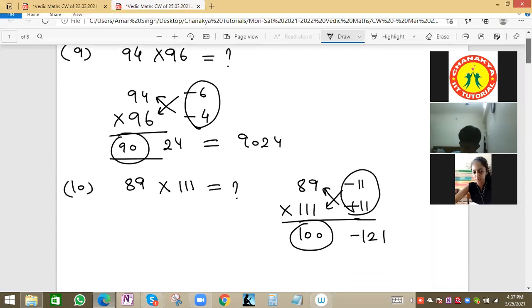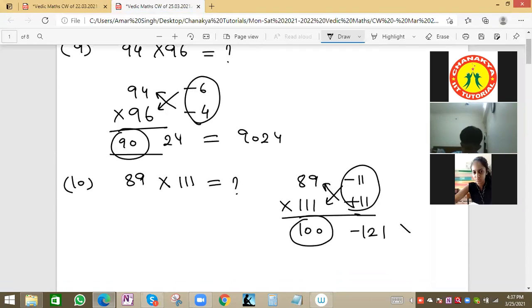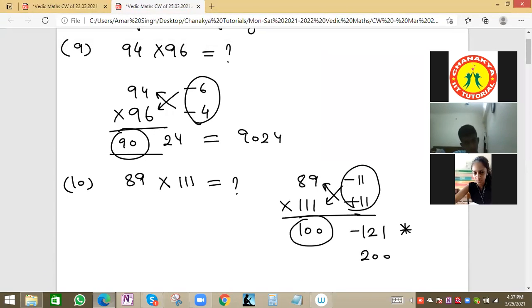What was the next exception here? Because we are getting minus, so we'll put a star mark, and here we'll add more than minus 121, that is 200 value. 200 will add, then we will subtract minus 2. That is the process. Suppose if we add 100, then we subtract minus 1. We are adding 200, then we subtract minus 2. So this will be 200 if we do.